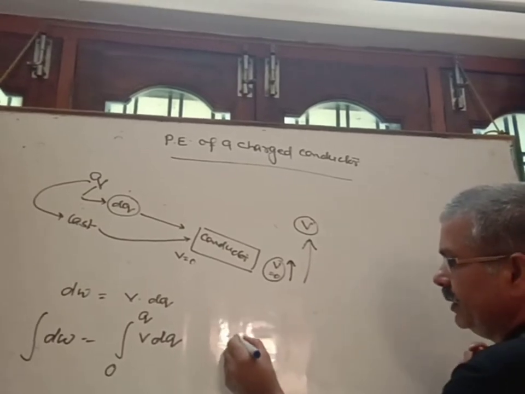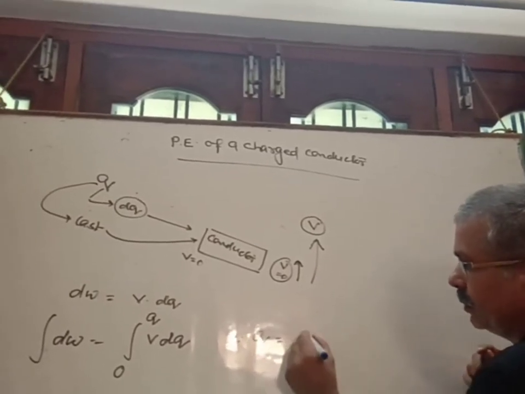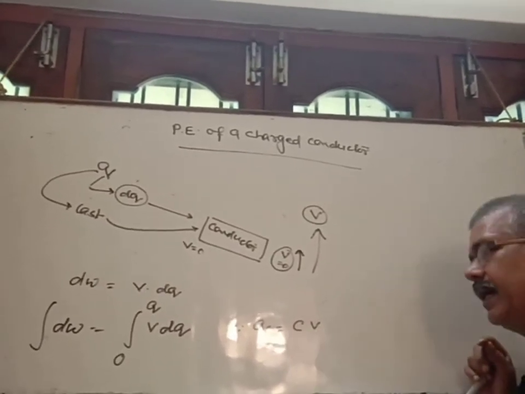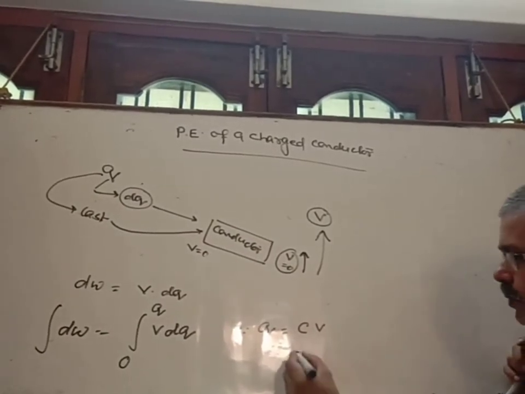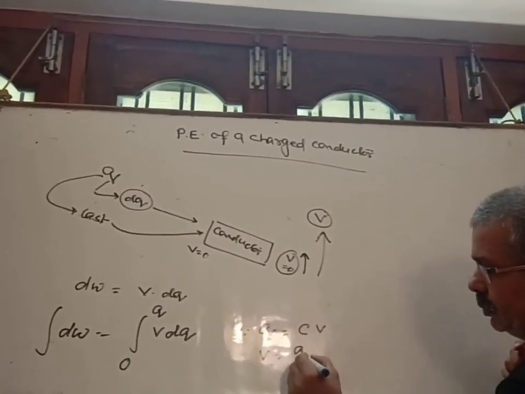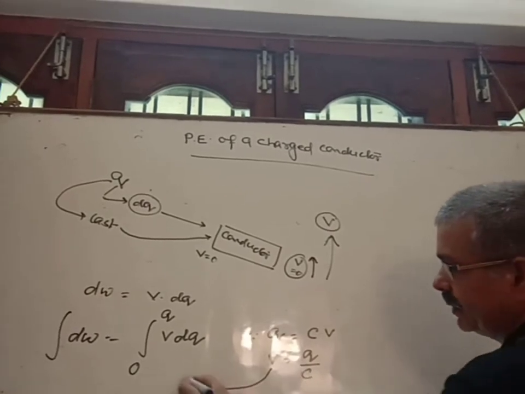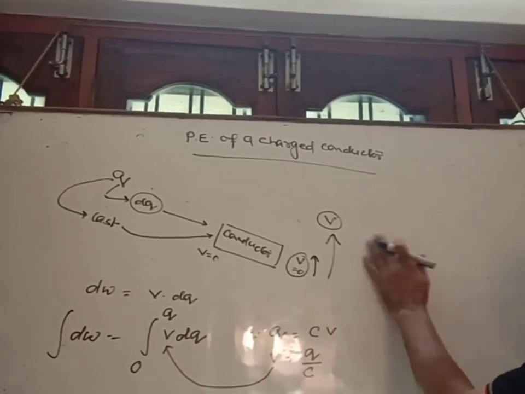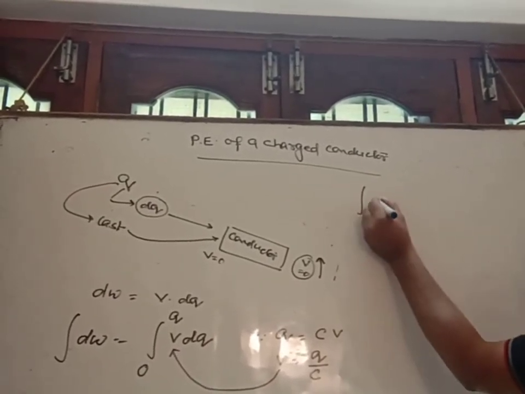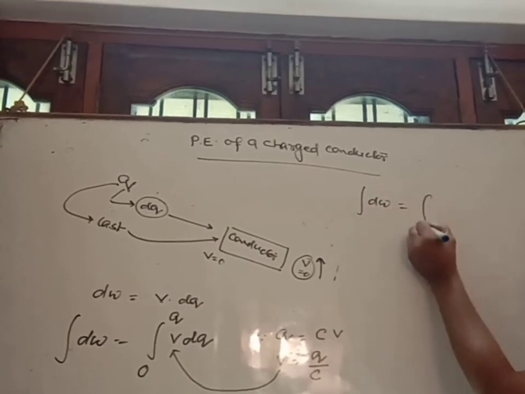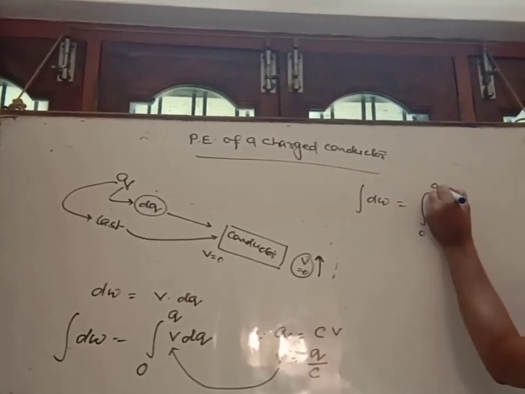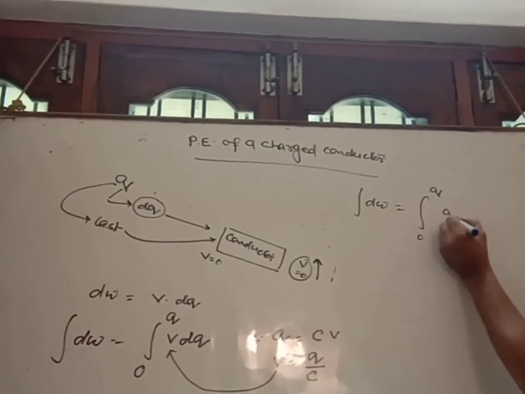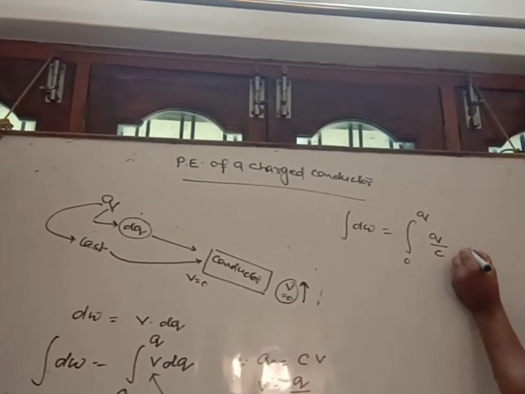As you know, q is equal to CV, where C is the capacitance of the conductor, so V is equal to q by C. Instead of V here, write q by C. Therefore, integration of dW is equal to integration from 0 to q of q by C dq.